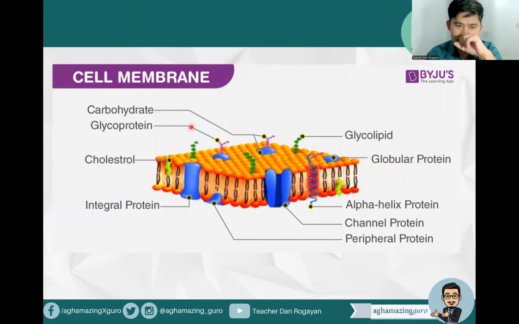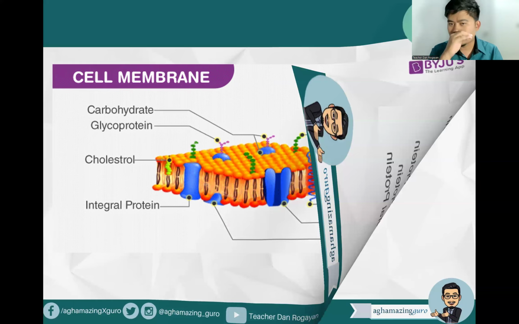So this is our cell membrane and the anatomy of our cell membrane. You can see the carbohydrate, the glycoprotein, cholesterol here, glycolipid, the globular protein, the alpha helix protein, channel protein here, peripheral protein, and the integral protein. So basically, the cell membrane is responsible for the entrance and exit in our cell.